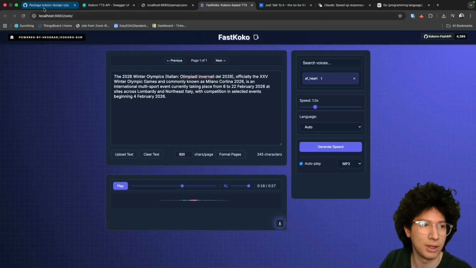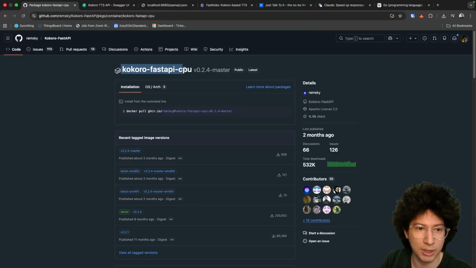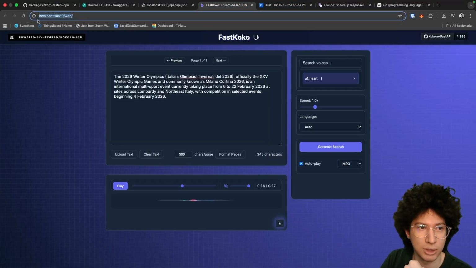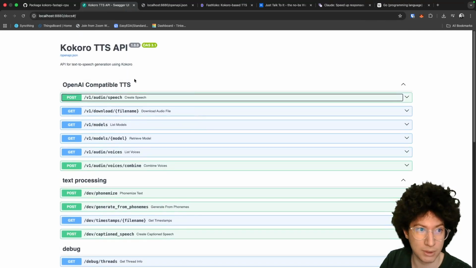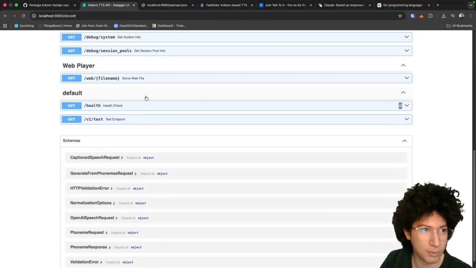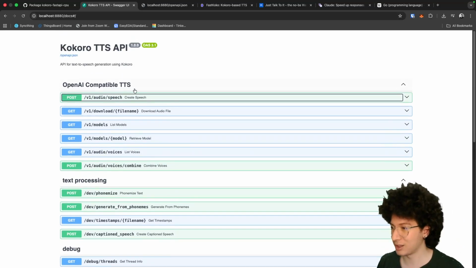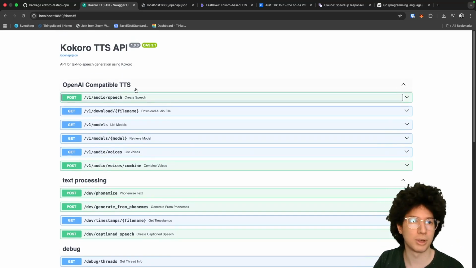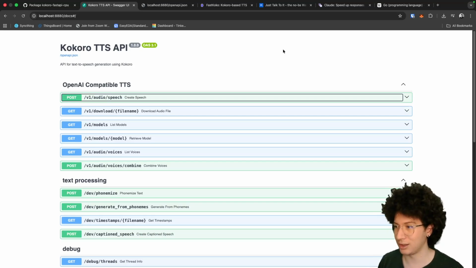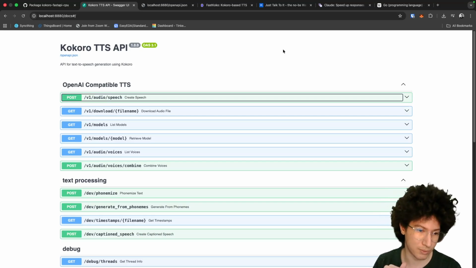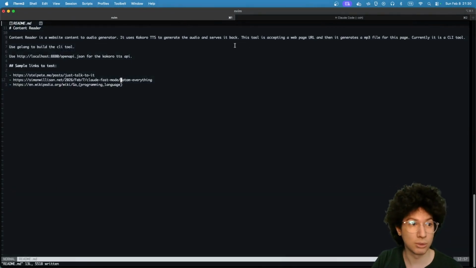And I found a FastAPI container for this and deployed it locally, as you can see, and it has a Swagger already built in. So we have OpenAPI docs. Basically, I will give these docs to Claude Code and tell it the needs, and hopefully we will get something out of it. That's my main goal today.